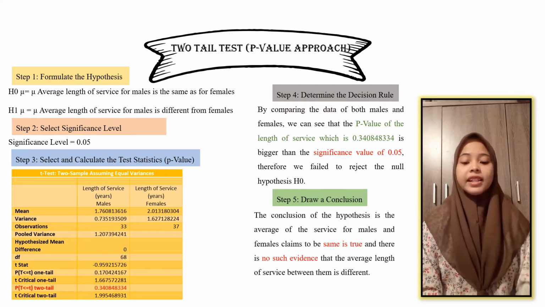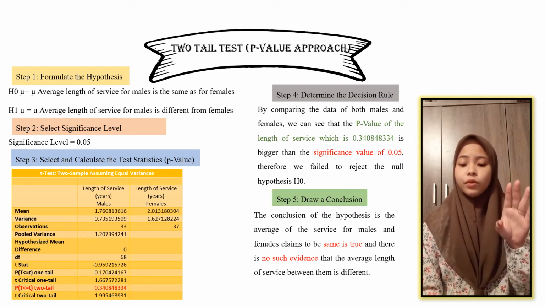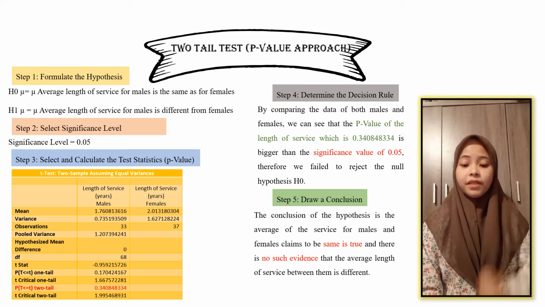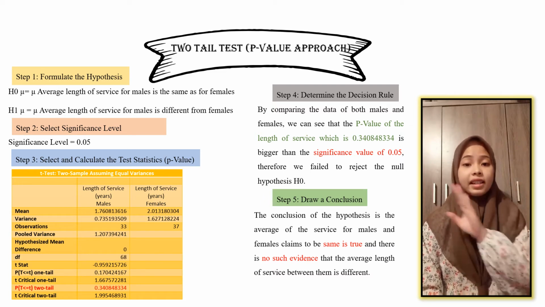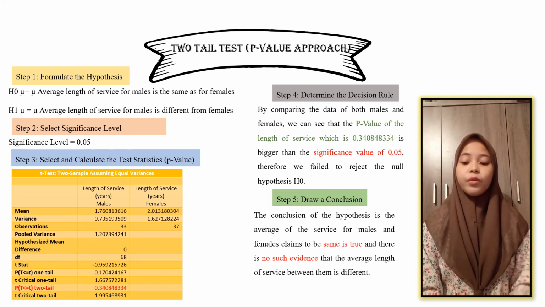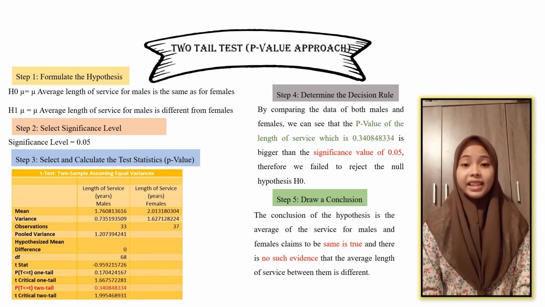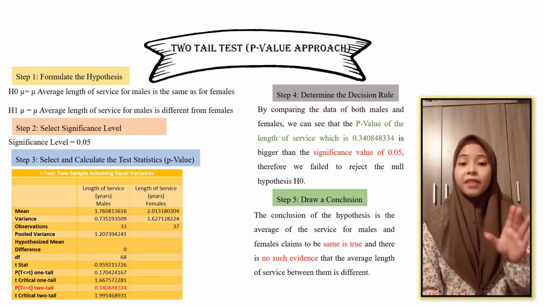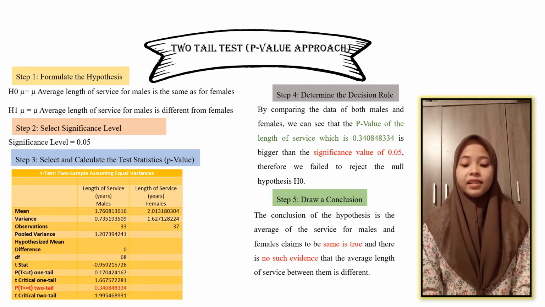Step 4. Determine the decision rule. By comparing the data, we can see that the p-value of the length of service is bigger than the significance value, which is 0.05. Therefore, we fail to reject the null hypothesis H0. This is because when the p-value is bigger than the significance value, we do not reject the null hypothesis.